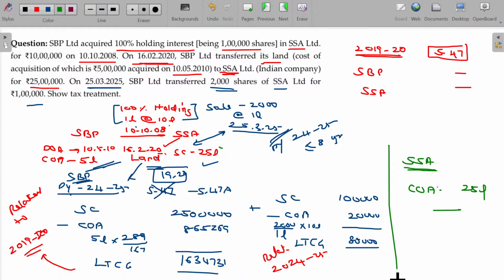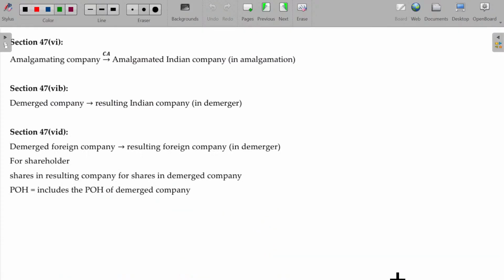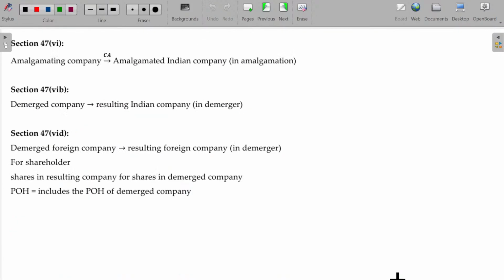Now we'll move on to the next one. In case of amalgamating company to amalgamated Indian company, also considered as exempted, not a transfer under section 47. Demerged company to resulting company, in that case also not considered. But always remember the transferee company should be an Indian company. Clear? Hope now you'll be able to understand this.